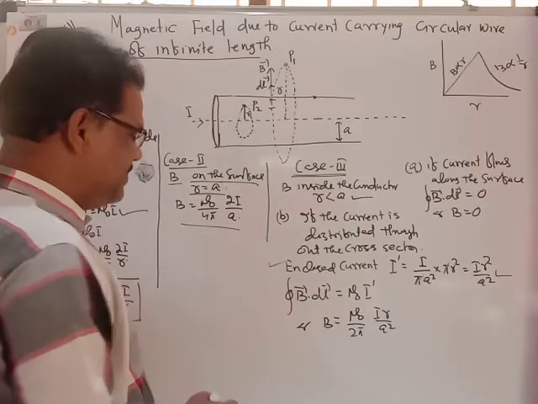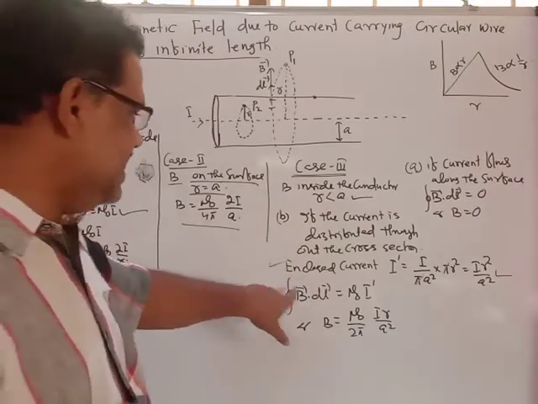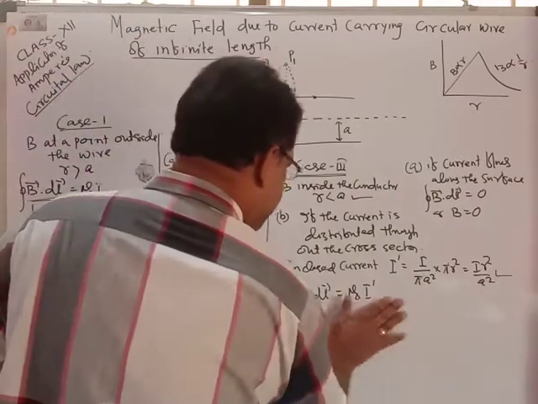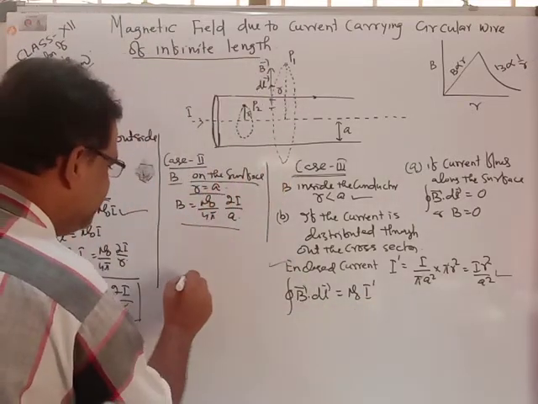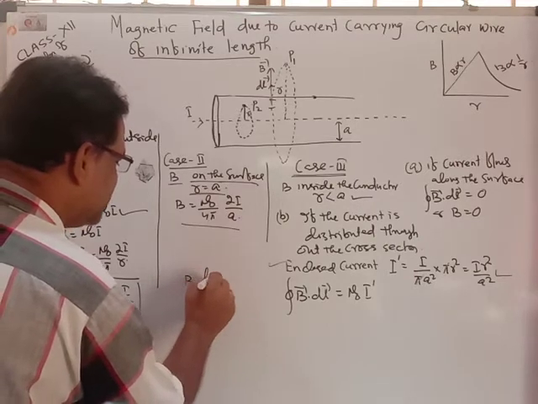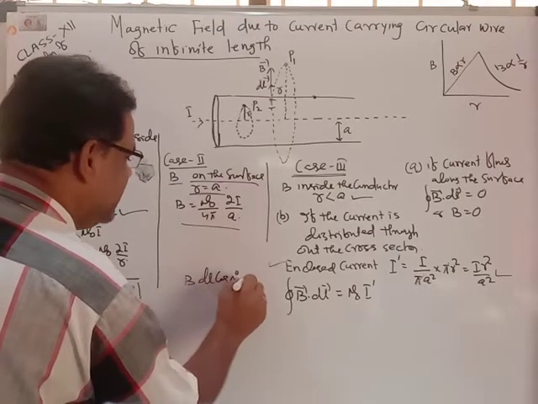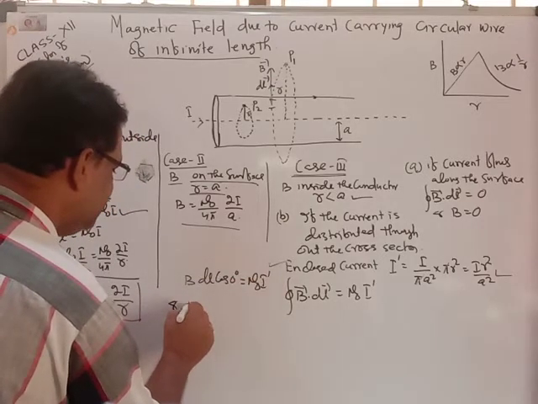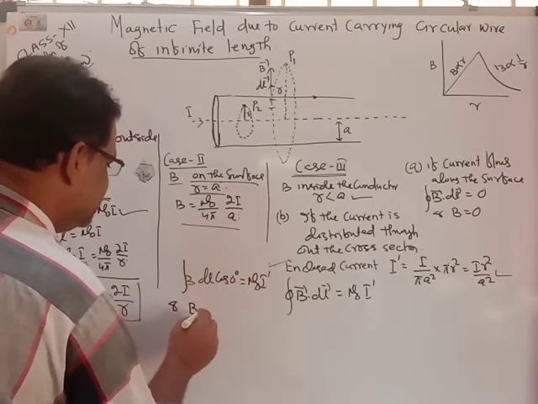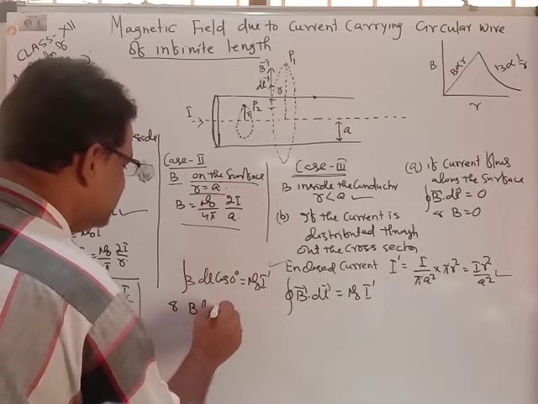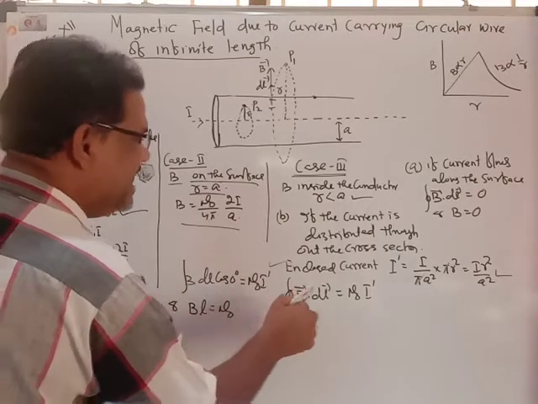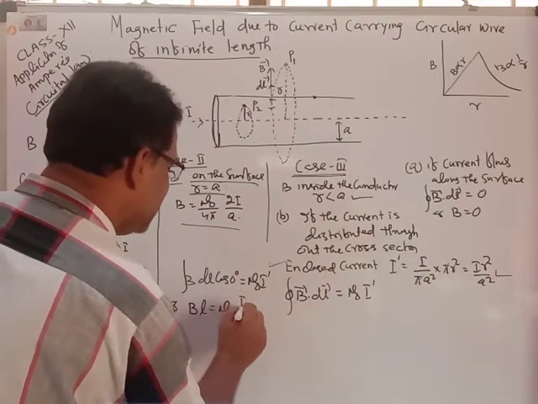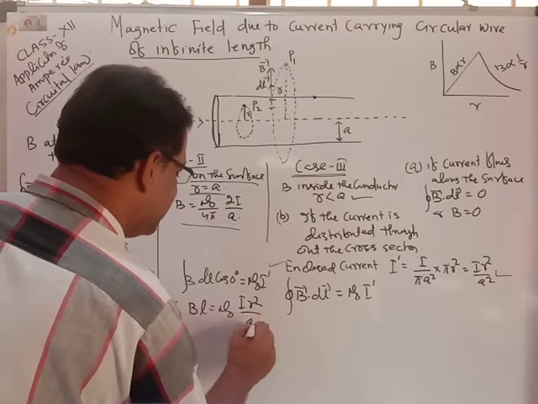So if you use Ampere's circuital law, the closed integral of B vector dot dl vector equals mu naught into I dash. Here it is B dl cos 0 degrees equal to mu naught I dash, so B into L equals mu naught into I dash. The I dash value is I r square upon a square.